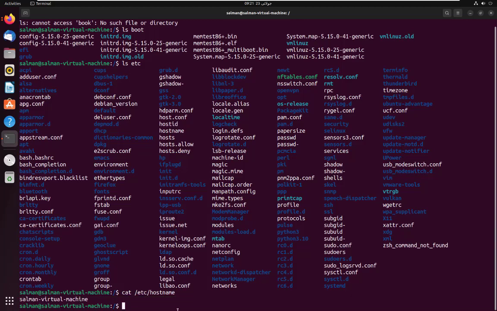So in this video I showed you the important files that reside in the Linux file structure. You should have a strong understanding of what folders there are, what their functions are and what files they have. Etc is a very important folder. I will emphasize it many times, and I will spend more time on etc.